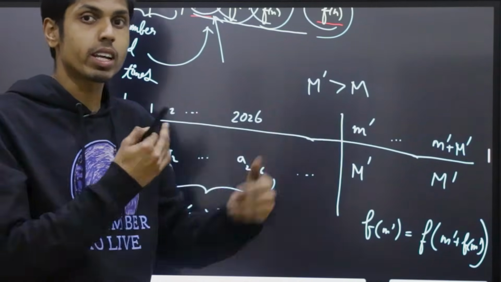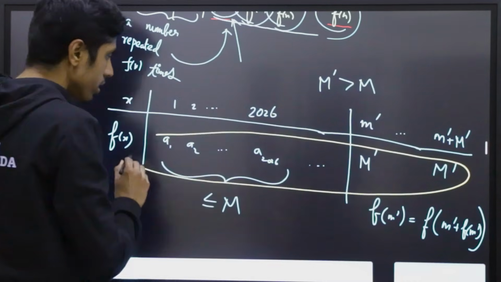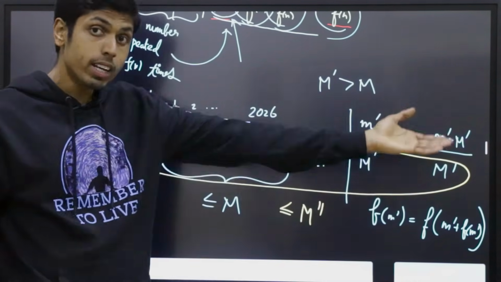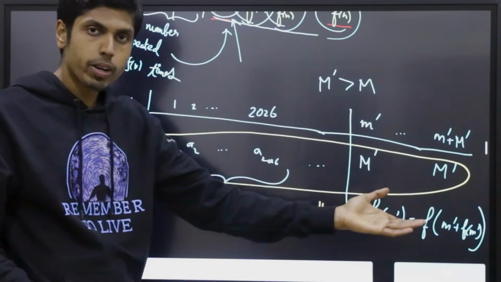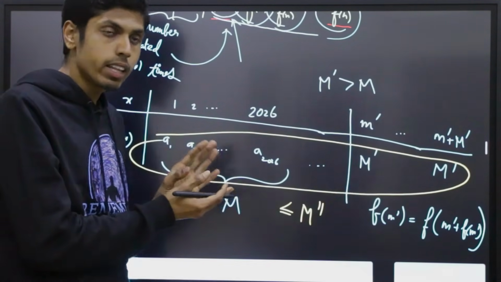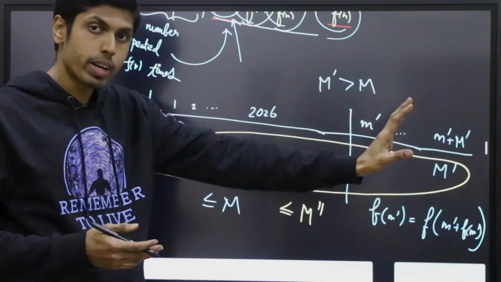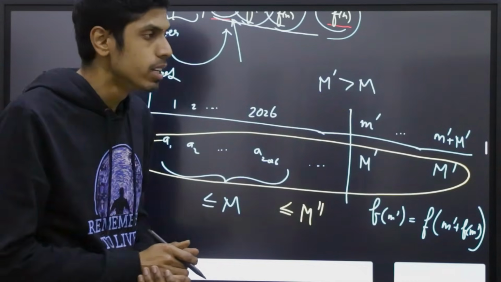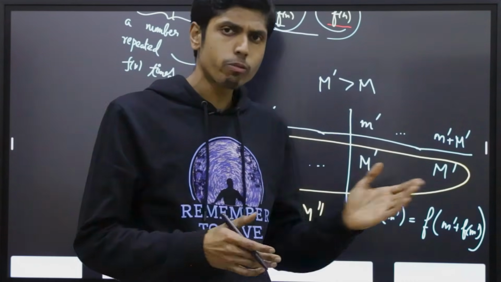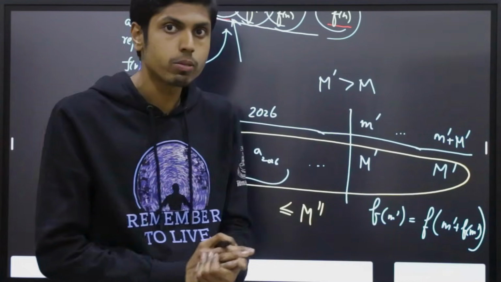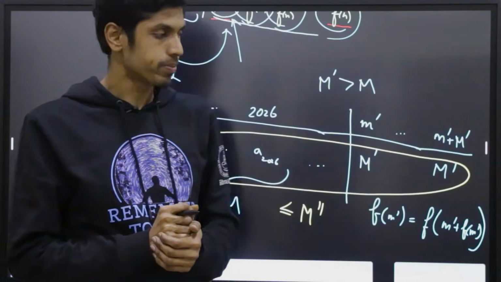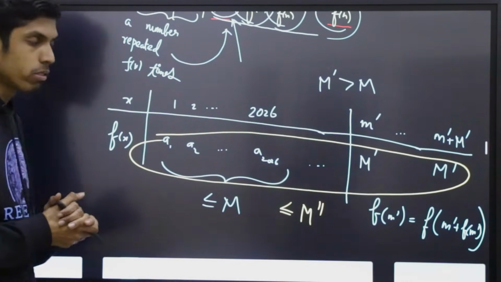But how to show that it exists infinitely? Well, now just consider all the values here and assume its maximum to be m double prime, and then find some value greater than that, m triple prime, take its first occurrence, and then go capital M triple prime times into the sequence, and you will see it for yourself infinitely. So you can also prove it via contradiction. Suppose it occurs only finitely many times, then the sequence grows unboundedly, leading to a contradiction. This is how you can solve this.